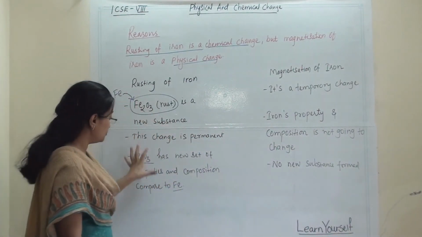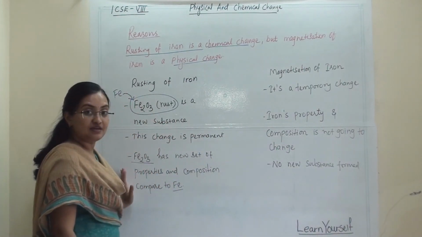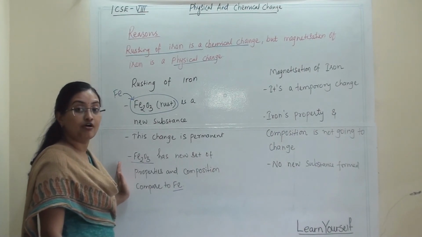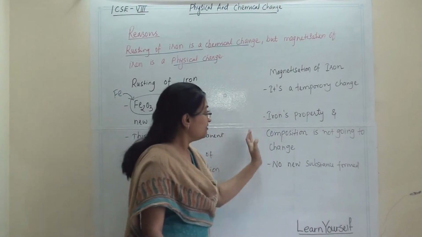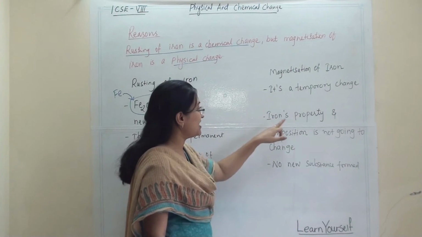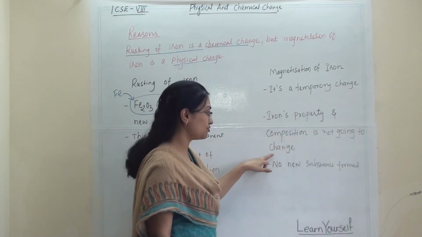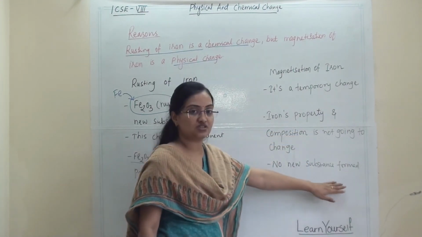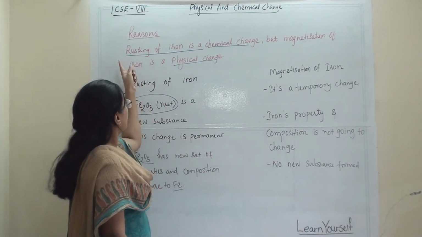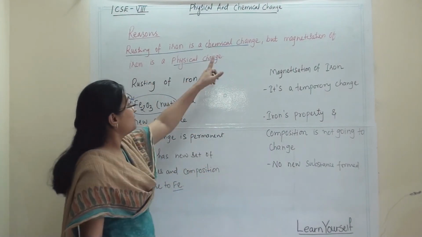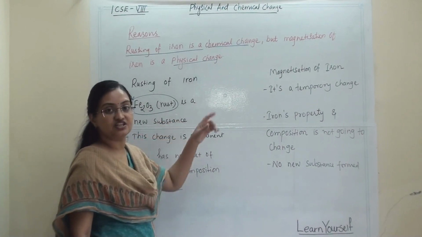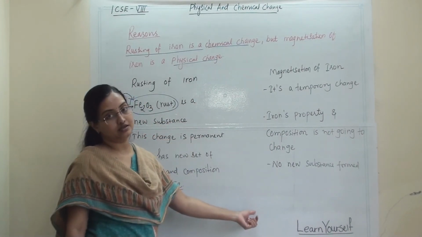Here we have concluded that this is a physical change, because it is under the characteristic properties of physical change. And here we are justifying this statement: it is a temporary change, iron's property and composition are not going to change, and no new substance is formed. So hence, because of this, rusting of iron is a chemical change, but magnetization of iron is a physical change will be your last statement here.